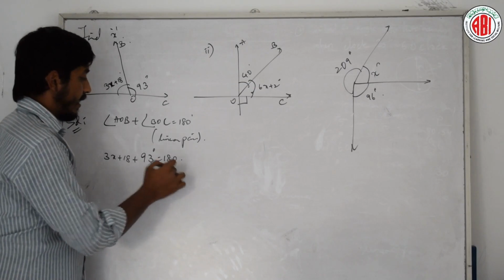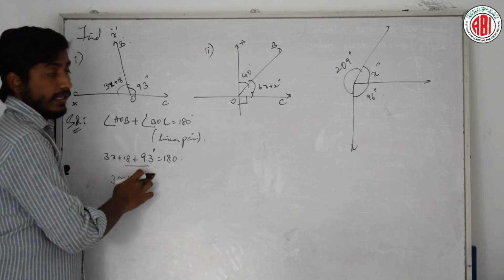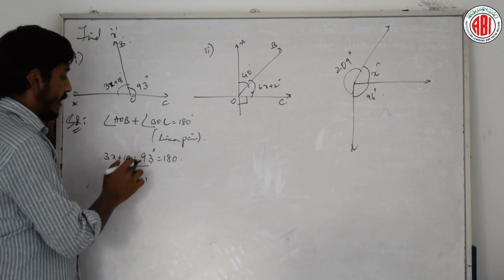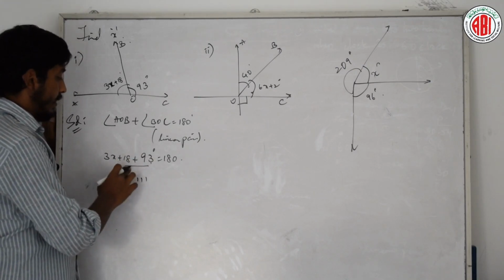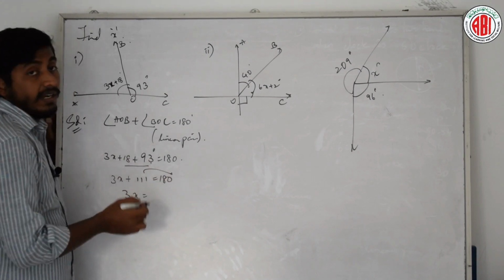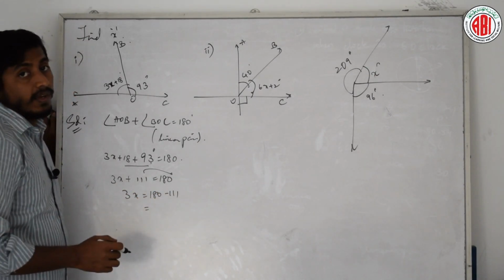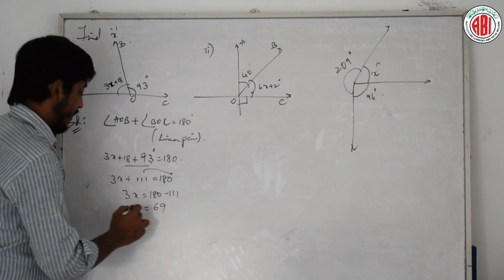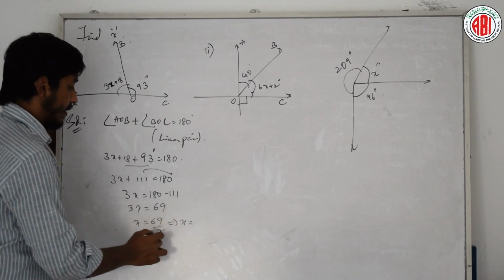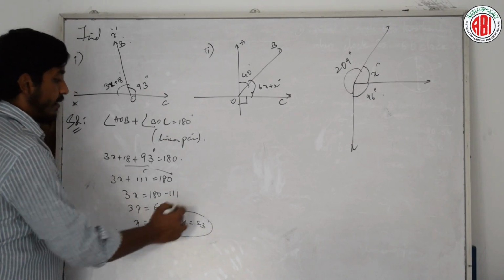Clear? Let us take this 93 to that side, or else let me add these both first. 18 plus 93. How much is it? That is 8 plus 3 is 11, 9, 10, 11. Clear? 93 plus 18 is 111. That is equal to 180. 3x is equal to, let us take this 111 to that side. That will become 180 minus 111. Okay? How much is left? 69. Therefore, x is 69 by 3. X is, 3 2s are 6, 3 3s are 9. That is, the answer is 23.